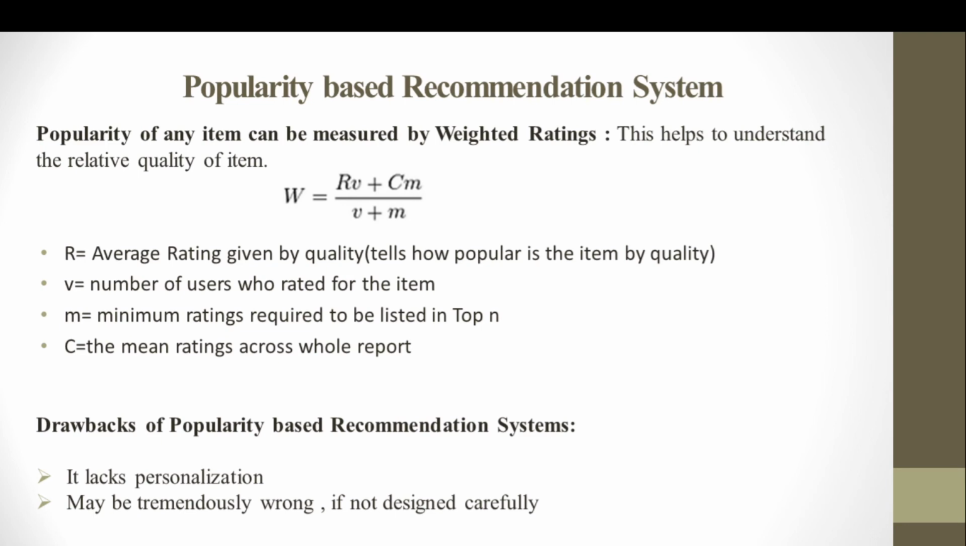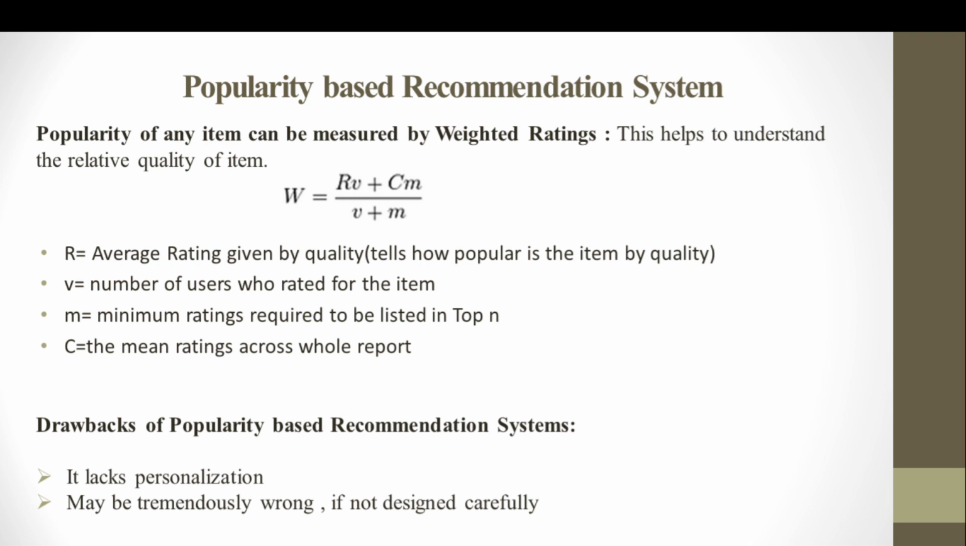Then the next variable here is M, that is the minimum rating required to be listed in the top N. So earlier we took M as the minimum number of votes given to a specific item. Now here it is the minimum rating required to be listed in the top N number of items. So if we want to show some item in the top 5 or top 10, then what is the minimum rating which is required, because all the other items will of course be more than that particular rating.